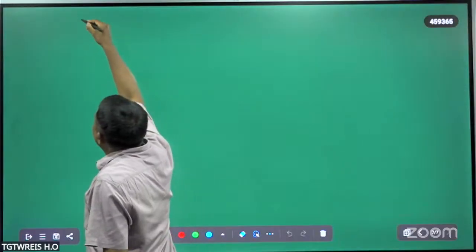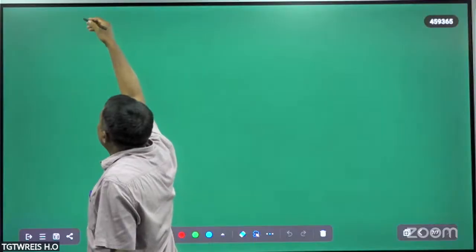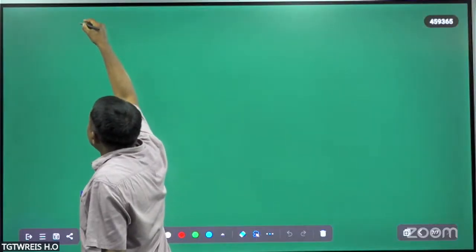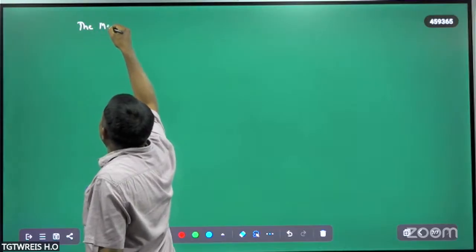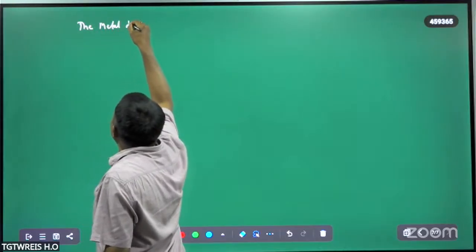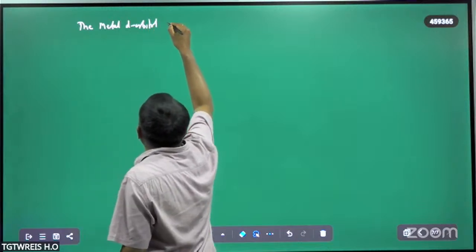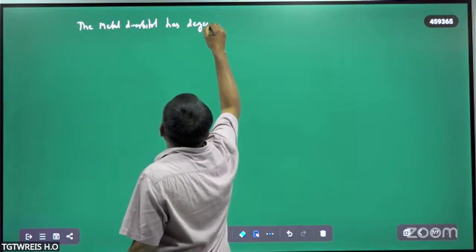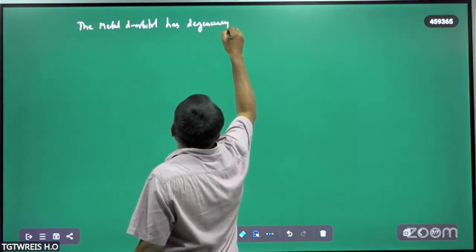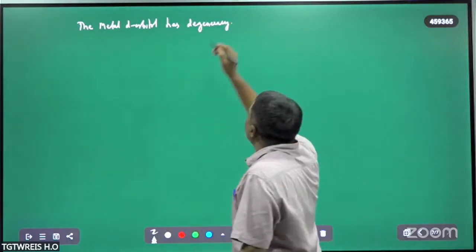So what is meant by crystal field splitting? Again, I will explain now. Actually, the metal d orbital has degeneracy. Degeneracy means all the d orbitals have the same energy. The metal d orbital has degeneracy.